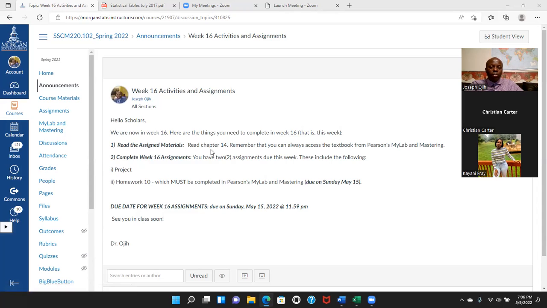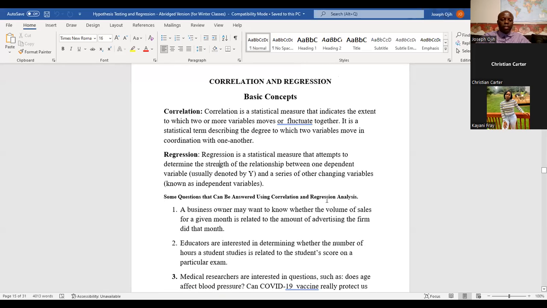For what we'll be doing tonight, it is from chapter 14 of the course textbook. Let's begin. The basic concepts we have: correlation and regression are the things we are doing tonight.